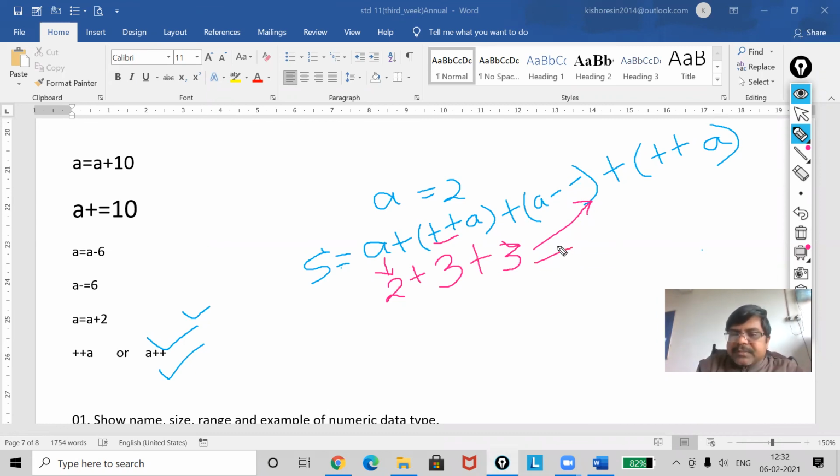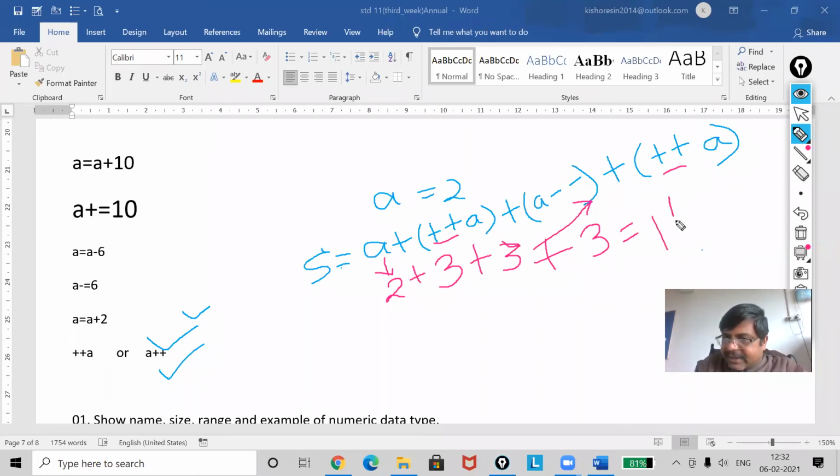Now A has become 2, but it is saying first add 1 to A and then display the result of A. That earlier was 2, but it will become 3. Now your answer is 11.